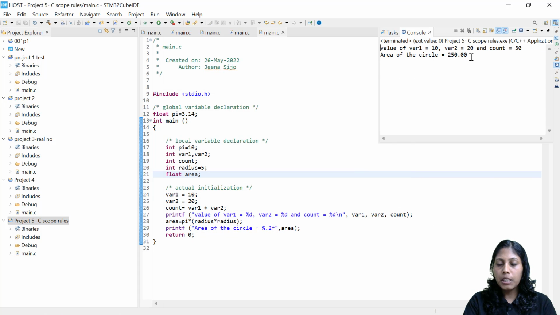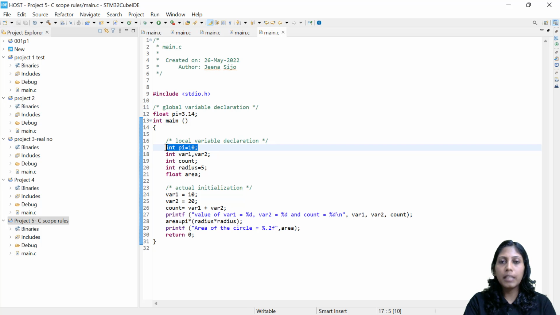So now you will be able to see the reality. The area of the circle, radius into radius, pi square 25, but for pi it was choosing the local variable. This is actually the thing which you want to understand. If there is a variable which is both global and local with the same name, then whenever I am trying to use this variable within the function, it gives priority to the local variable, not the global.